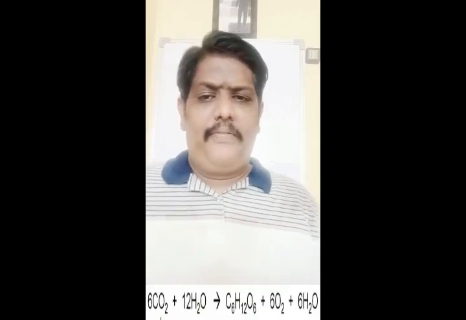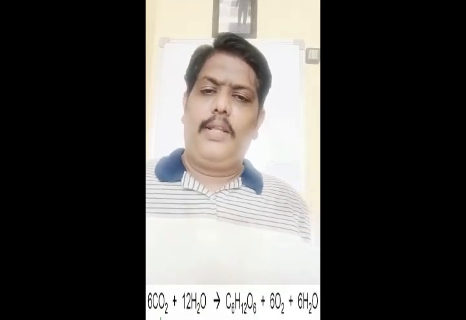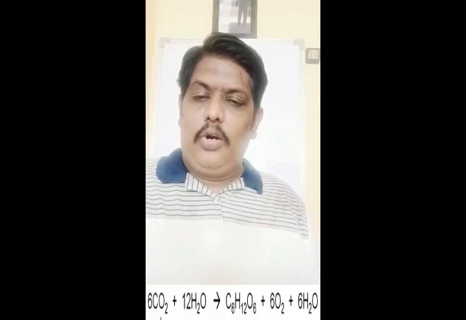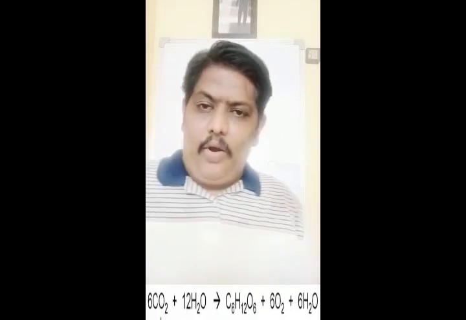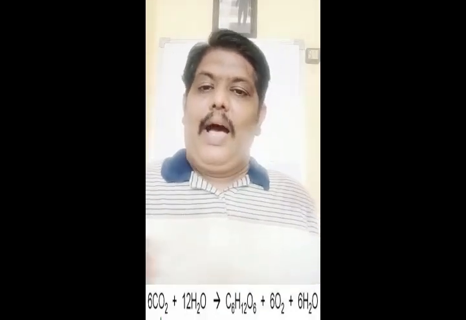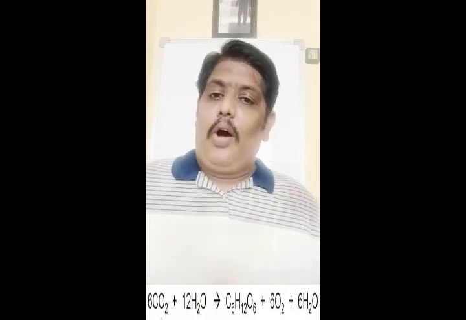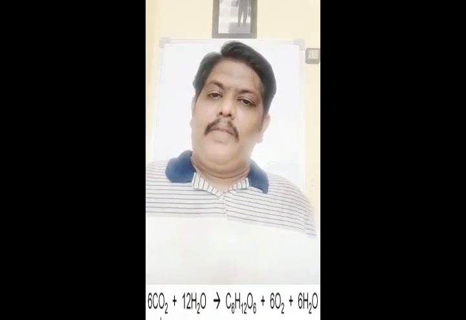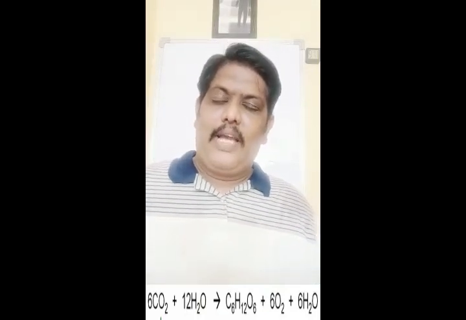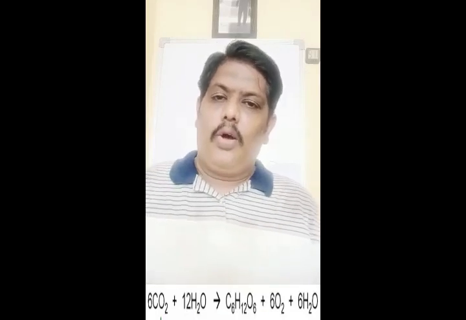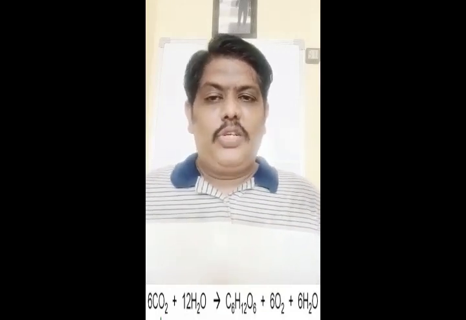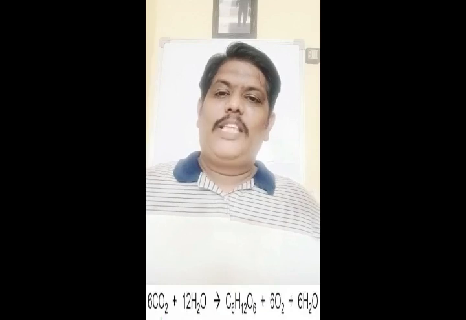The next one is, if the carbon dioxide is reacting with the water in the presence of sunlight and chlorophyll, whether it is really forming starch or glucose or not. That is also something we have to confirm. And the next thing is, if this carbon dioxide and water are really reacting, are they giving out oxygen or not, or whether the gas released from the plant is oxygen or not. The next one is whether water is produced in this reaction or not. So all these different reactions we are going to see, and we are going to make sure that each and everything goes experimentally true.